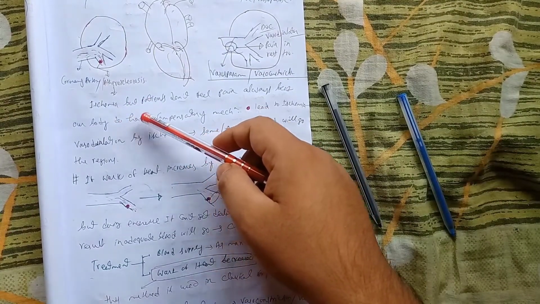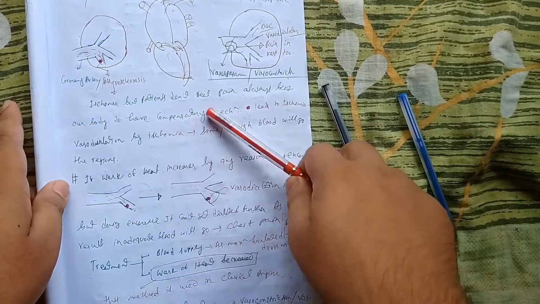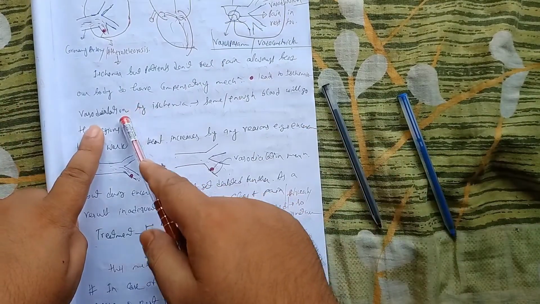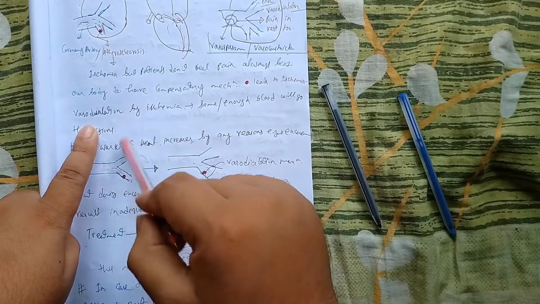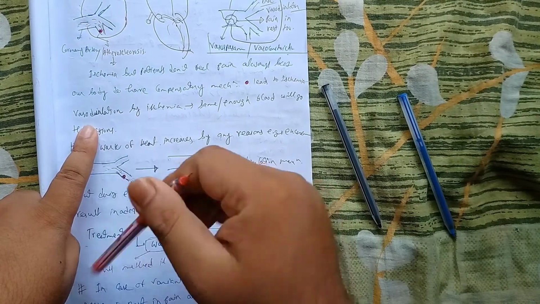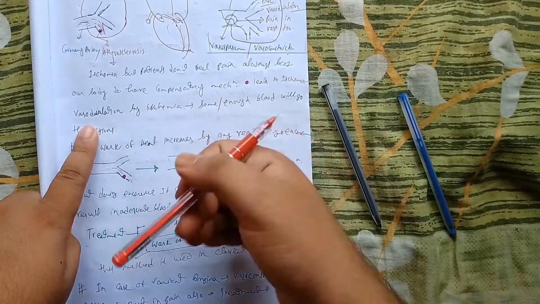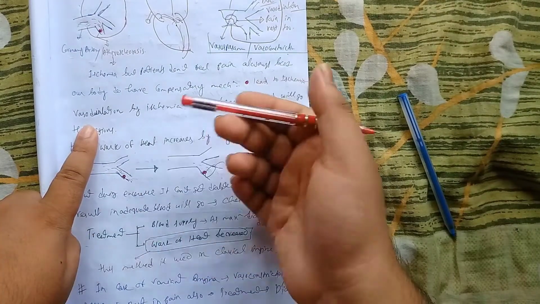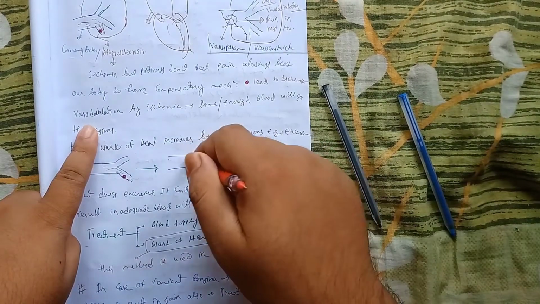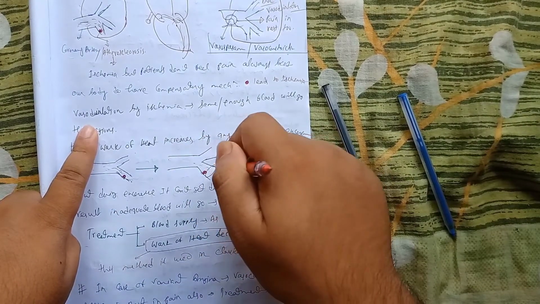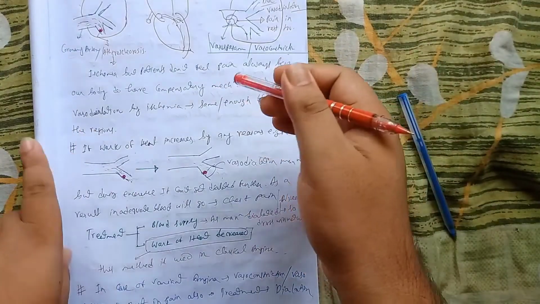Now, if we talk about these things, ultimately we can say in point form: vasodilation by ischemia. Whenever there is ischemia, there is a stimulus, and for this stimulus there will be formation of vasodilators. The vessels will be dilated, and enough blood will pass through these regions and go to the particular regions where there is a deficiency of blood. Okay.